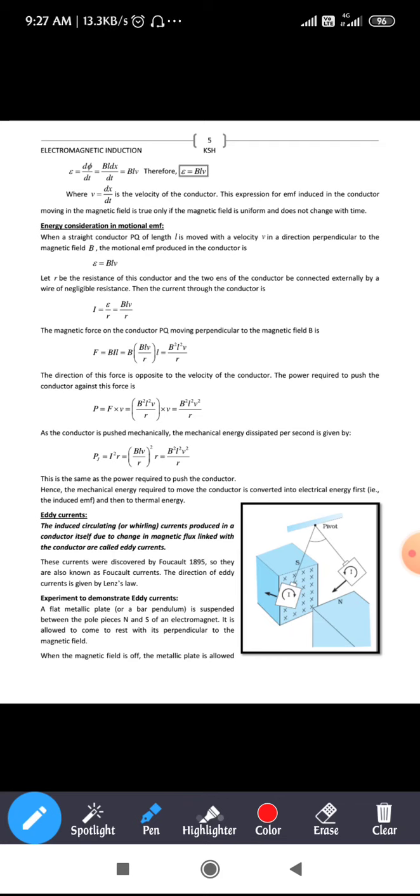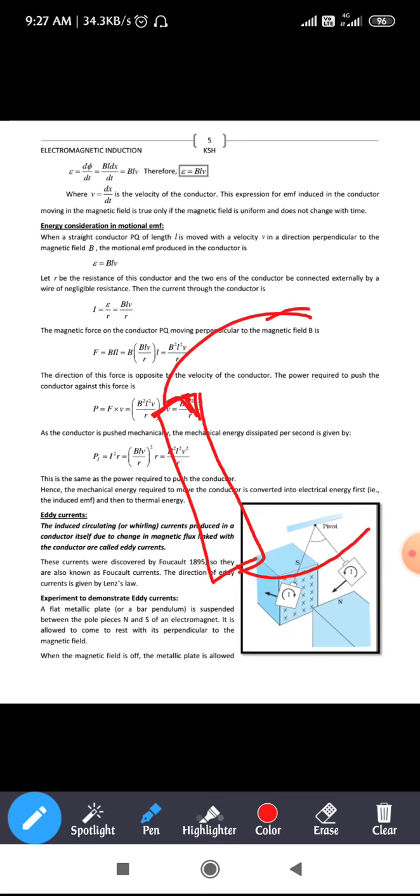if you take R as the resistance of the conductor, and you are going to connect these two ends of the conductor externally to a circuit. Let us say you are connecting both ends of the conductor to some circuit. What happens is the current through the conductor is written as I equal to E divided by R. That is nothing but equal to BLV divided by R.